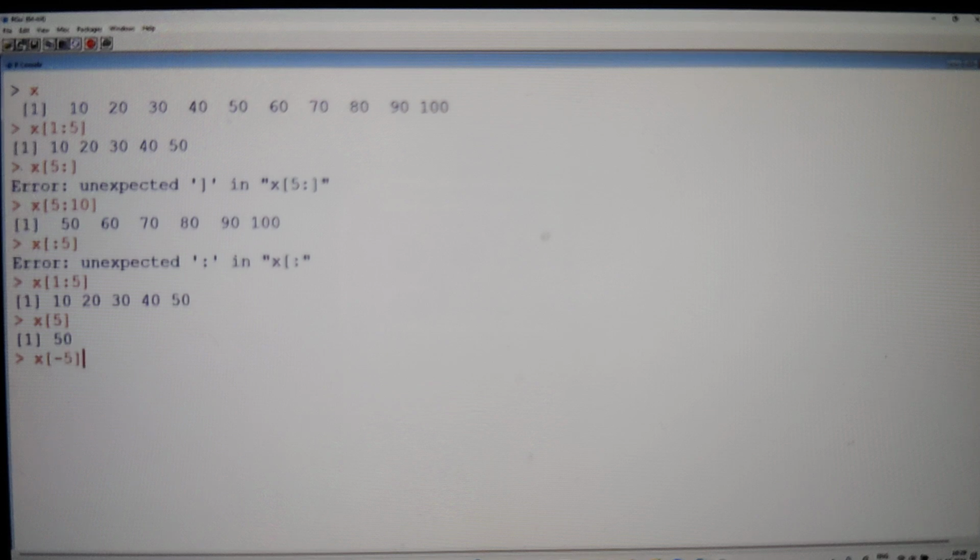Now what is going to be x of minus 5? See the beauty of this, guys. What is the meaning of minus 5? It means except the fifth element, the remaining elements will come, guys. Excluding the 5, without including the 5, the remaining elements. That means except the 50, the remaining elements will come here, guys.